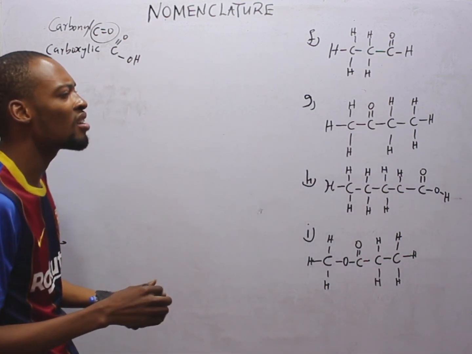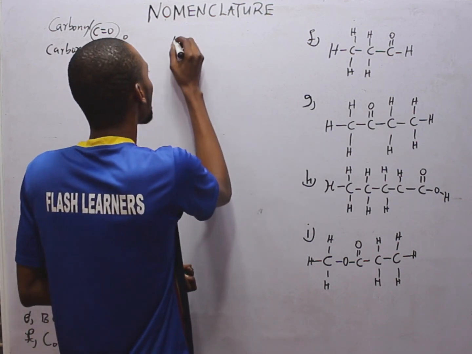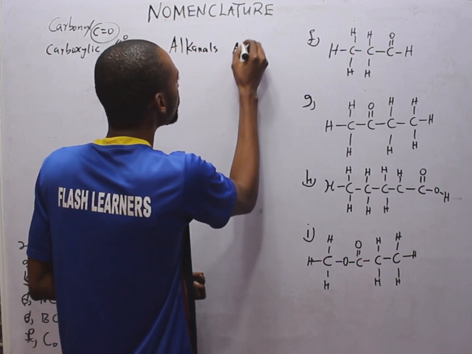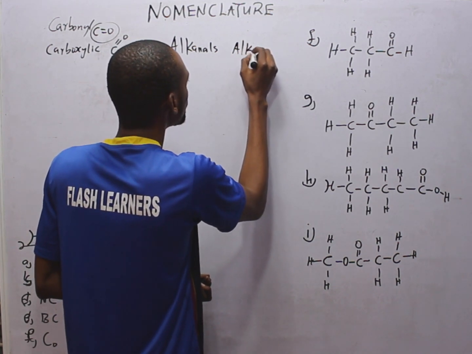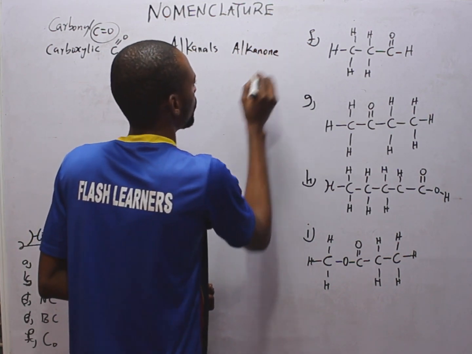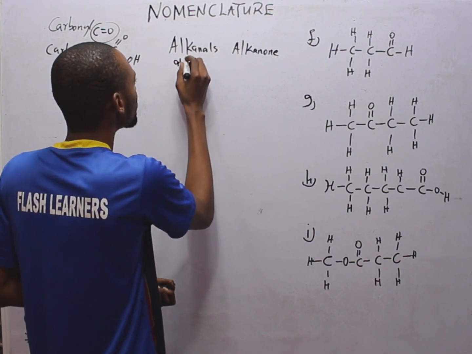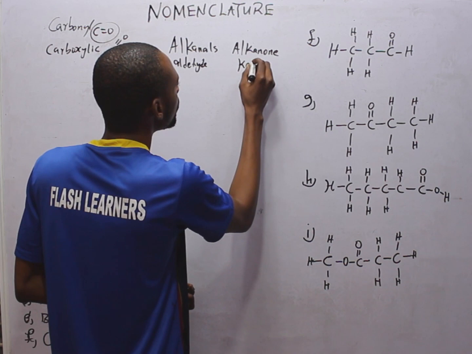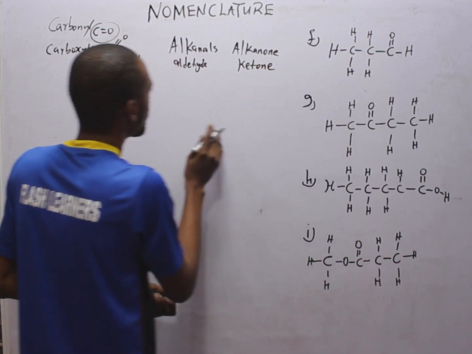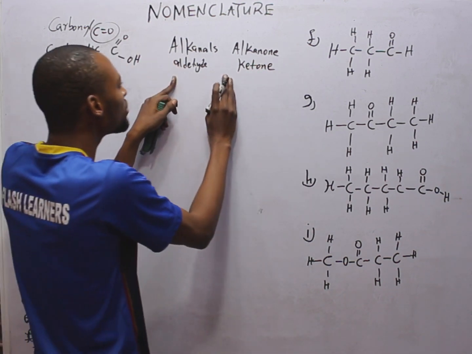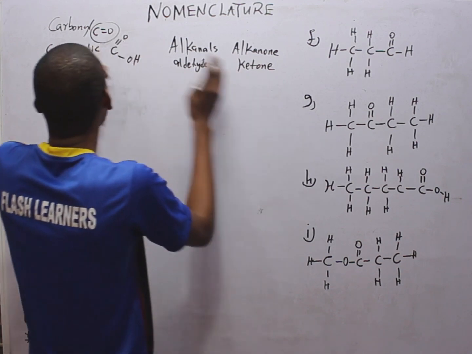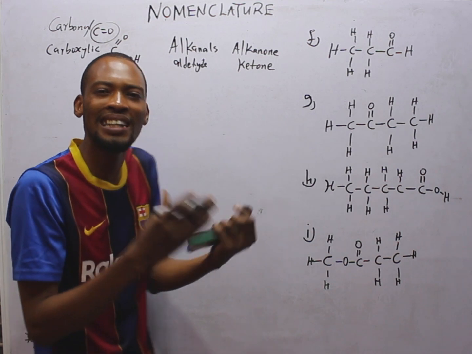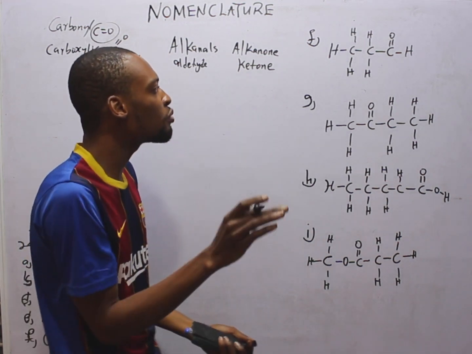Now the two major carbonyl groups are alkanals and alkanones. So this is an aldehyde, and this is a ketone. What is the difference between aldehyde and ketone since they are both carbonyl compounds? It is simple.